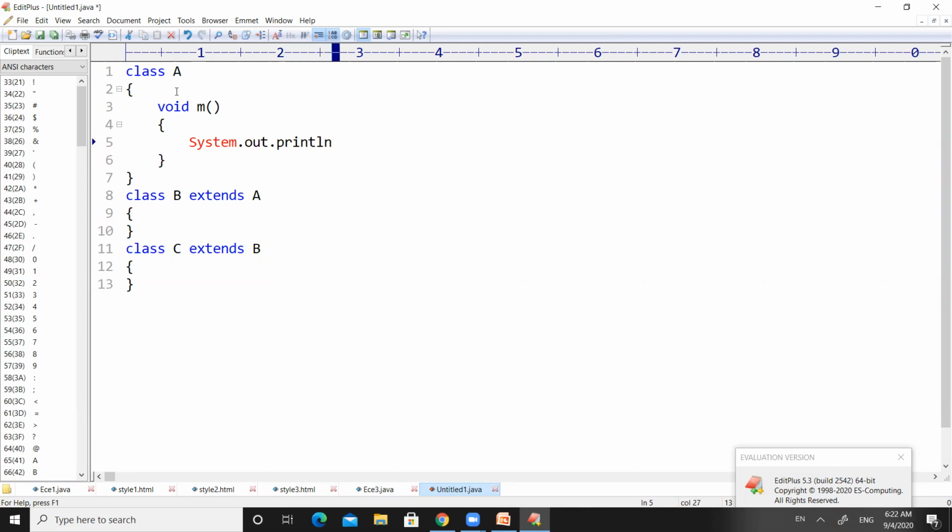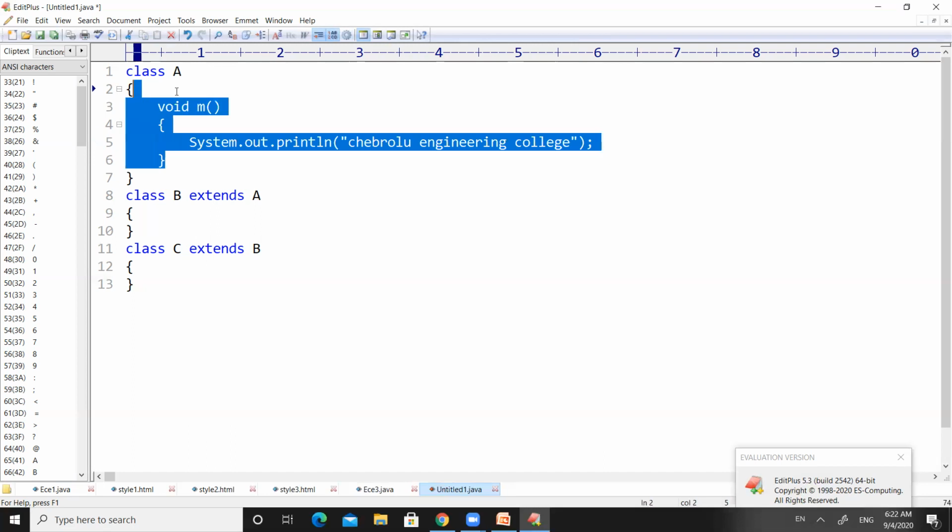System.out.println. So here I want to print the college name. So give the college name in double quotes, right? And then let us copy this method. I don't want to waste your time, right? Let us copy this method,